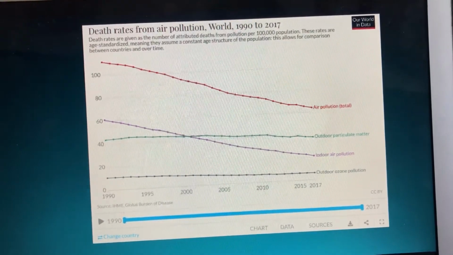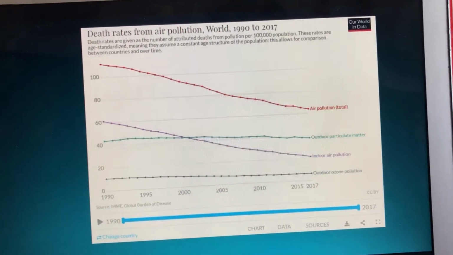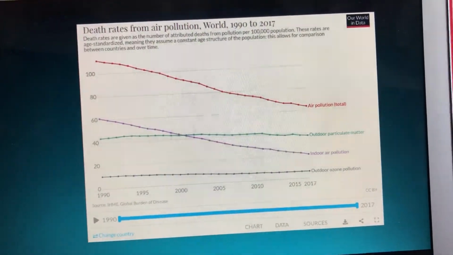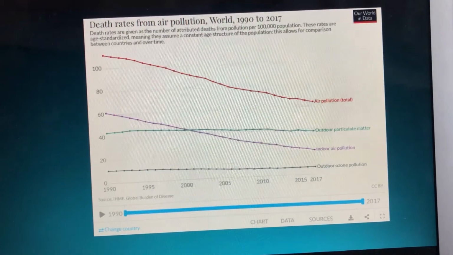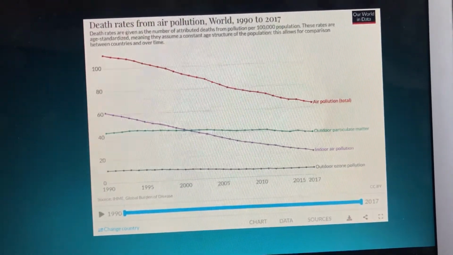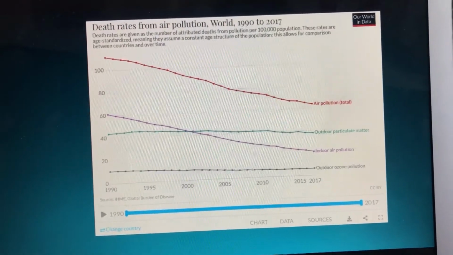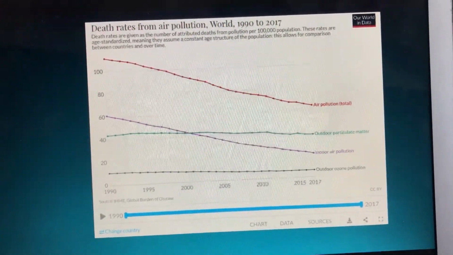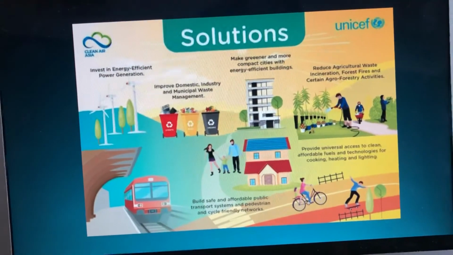Since 1990, the number of deaths per 100,000 people has nearly halved. But as we see from the breakdown, these declines have been primarily driven by improvements in indoor air pollution. Death rates from indoor air pollution have seen an impressive decline, whilst improvements in outdoor pollution have been much more modest. And finally, we can see some solutions for this problem.